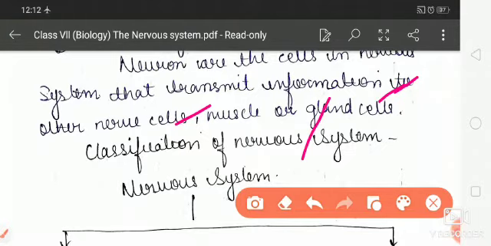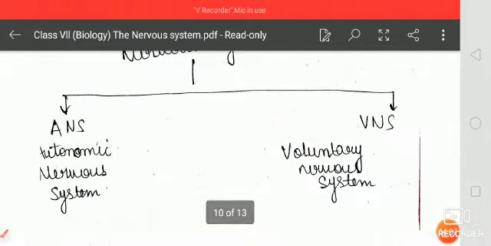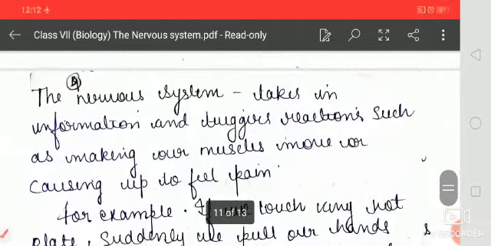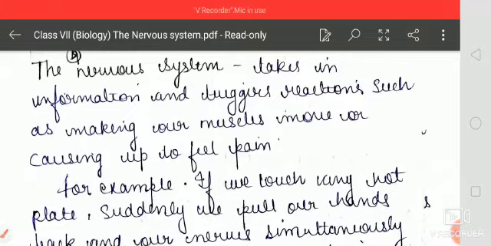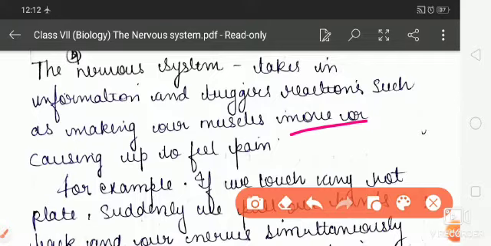The classification of the nervous system is ANS and VNS: the autonomic nervous system and the voluntary nervous system. The nervous system takes in information and triggers reactions such as making muscles move or causing us to feel pain.